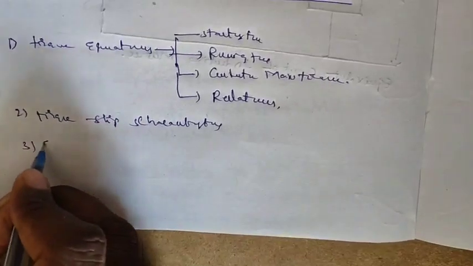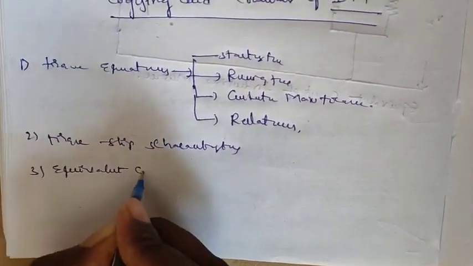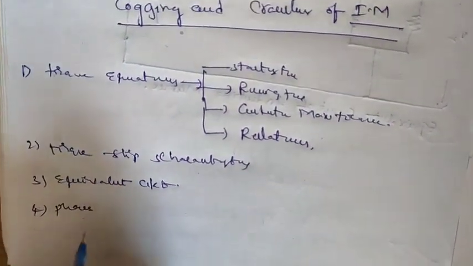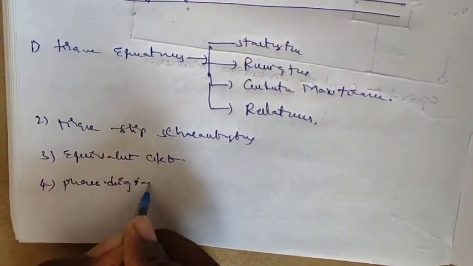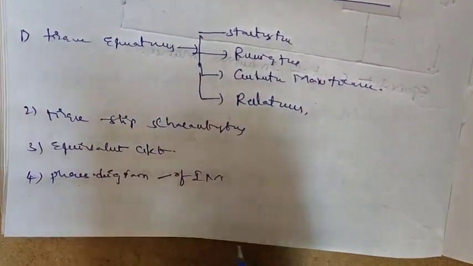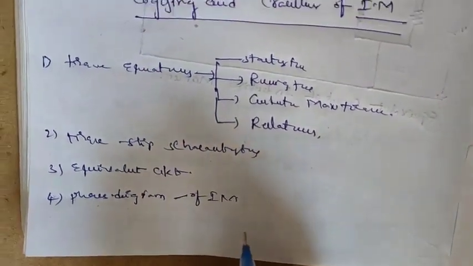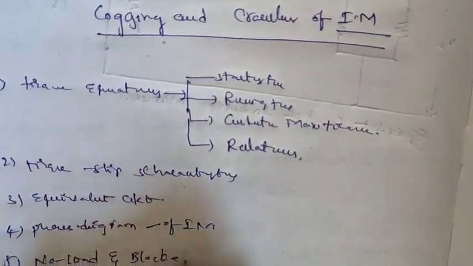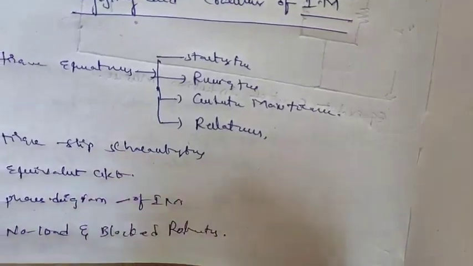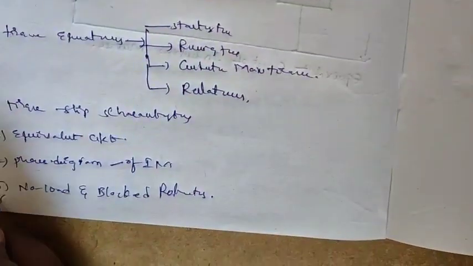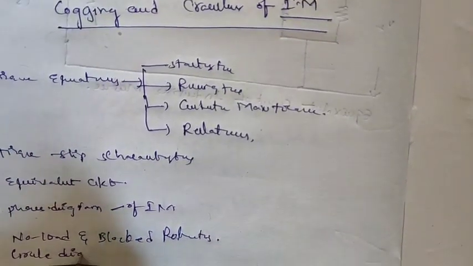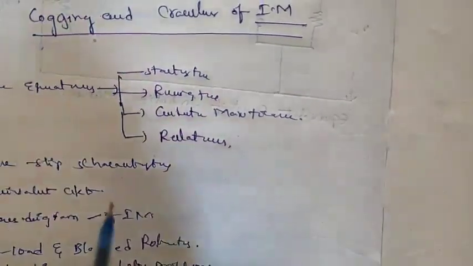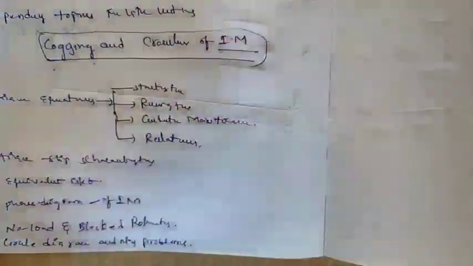Next, complete equivalent circuit. Next, the phasor diagram, which we completed today. Next topic is no load and blocked rotor test, completed. Next, circle diagram and its problems. The only pending topic is cogging and crawling of induction motor.